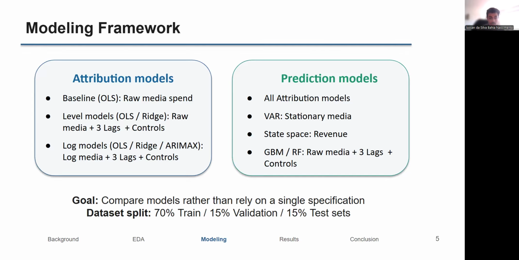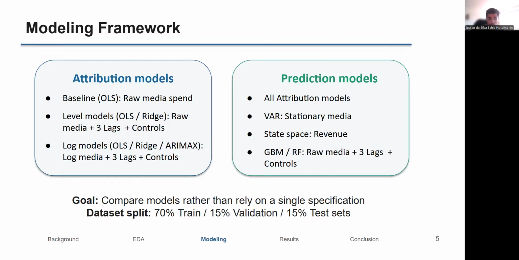To address this, the analysis evaluates multiple model families, including linear regression, ridge regression, time series models, and machine learning approaches. Baseline models used only contemporaneous media spend variables and serve as benchmark specifications.